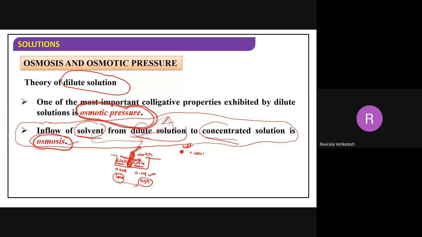Understood? Specifically, you need to ask, sir, what is osmosis? Again, tell me what is osmosis, why this is flowing here from to here, what is concentrated, what is dilute. पूरा मेरे को osmotic pressure बोलो, ऐसा मत पूछना.